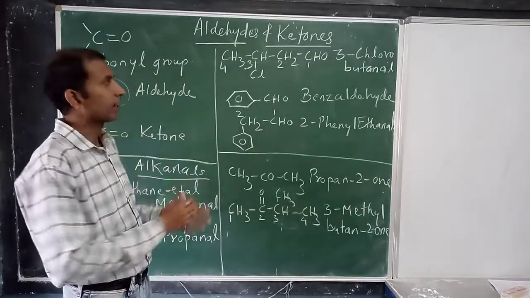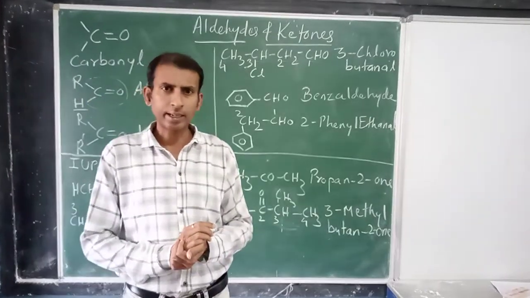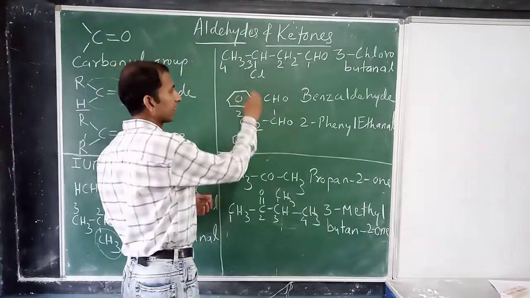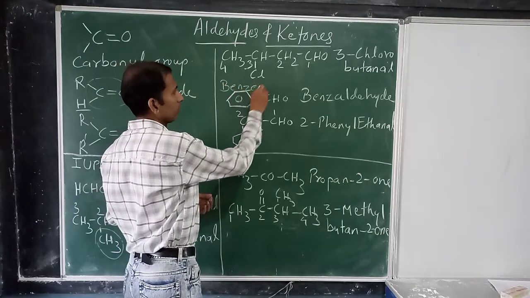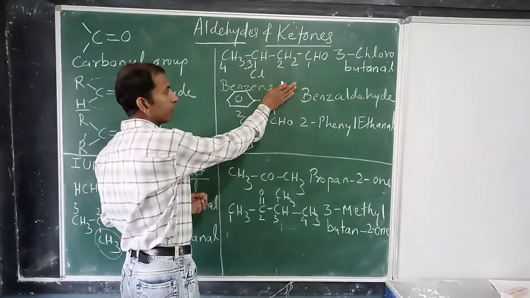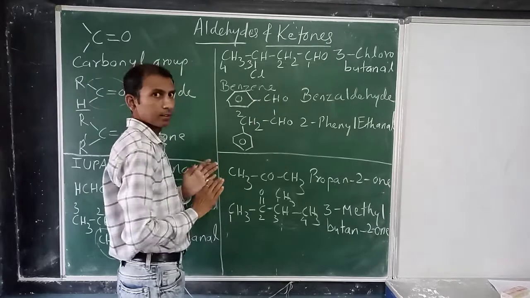Now we have aromatic aldehyde here. The first member of aromatic aldehyde which is called benzaldehyde. ये बेंजीन रिंग है, बेंजीन. ओके, इसको अगर हम भूल जाएंगे तो दिस इज बेंजीन रिंग, बट नाउ CHO group is attached.